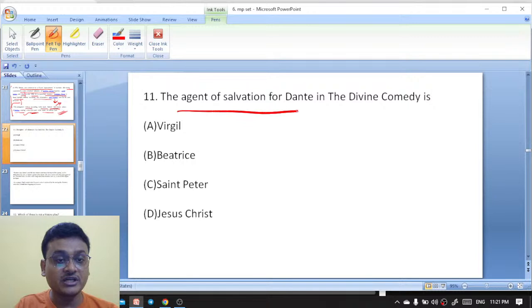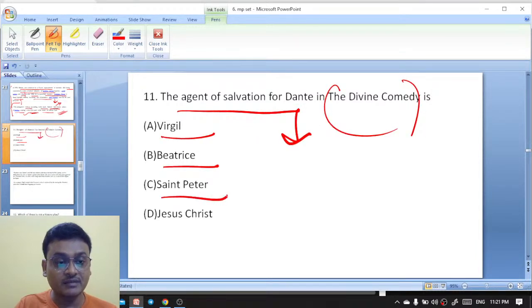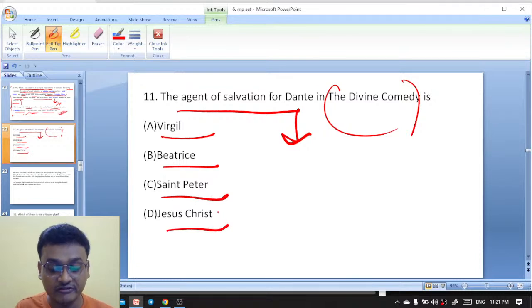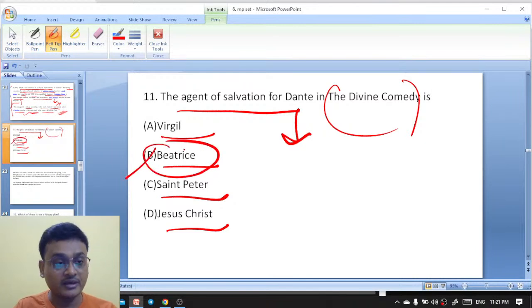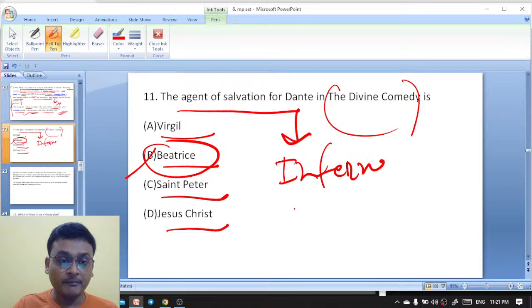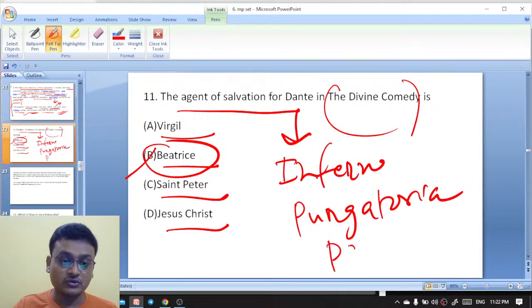The agent of salvation for Dante in the Divine Comedy is Virgil, Beatrice, Saint Peter, Jesus Christ. So the agent of salvation for Dante in the Divine Comedy is here Beatrice, because Virgil was a pagan and can't enter into the Paradiso. The Divine Comedy has three parts: Inferno, Purgatorio, and Paradiso. So these are the three parts of the Divine Comedy.